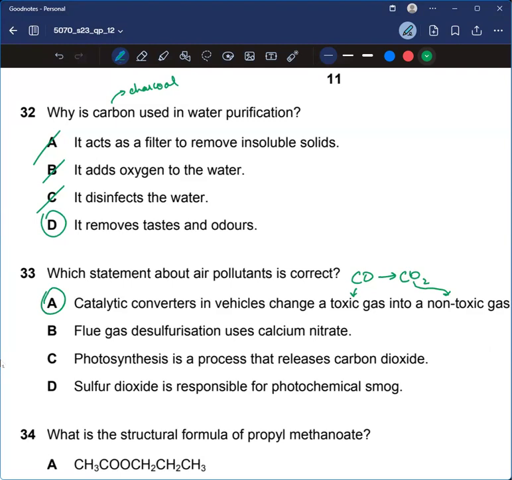Flue gas desulfurization uses culture method, no. Photosynthesis is a process that releases, no. It intakes it, like carbon dioxide is basically one of the reactants of photosynthesis. Sulfur dioxide is responsible for photochemical phenomena. So yeah, A is the correct answer.